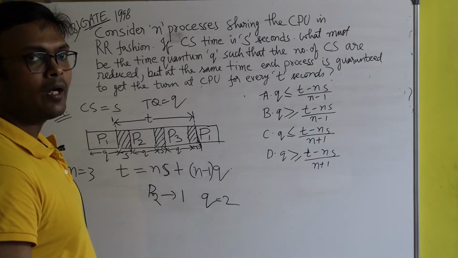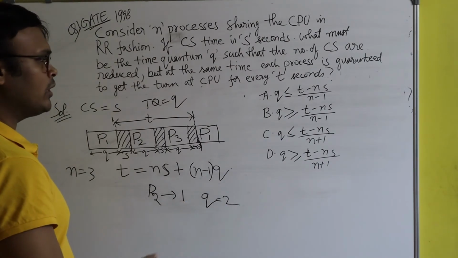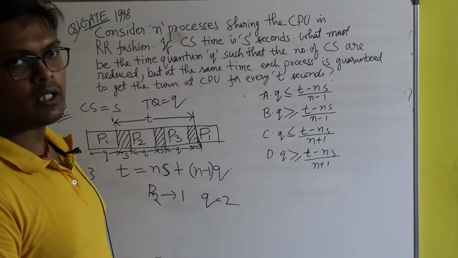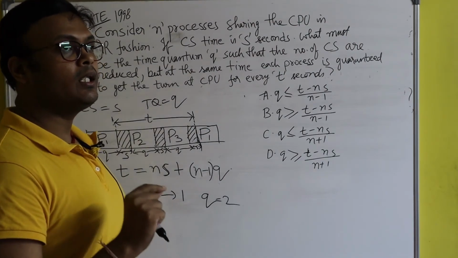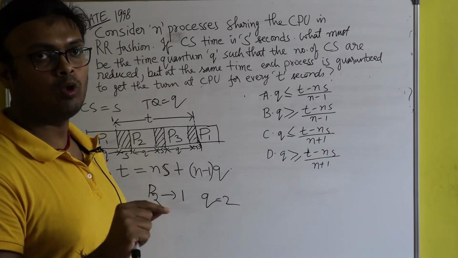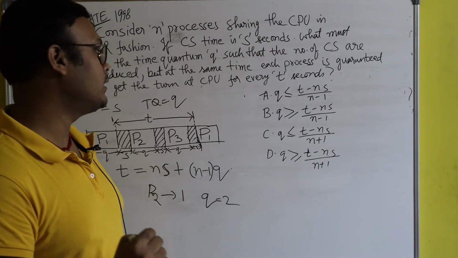Obviously no, because it has only 1 second of burst time, so it will simply execute till its burst time. So the process executes at most till the time quantum, not at least. A process can execute for less than the time quantum.